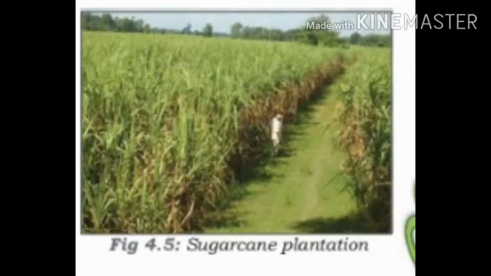In that name itself you can find the answer. This type of farming is practiced on large vast areas. Most of the agricultural activities are performed using machines.